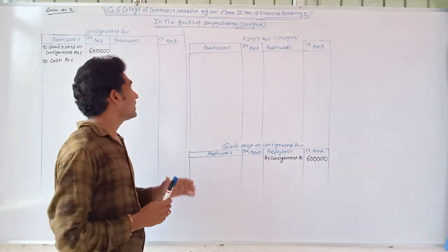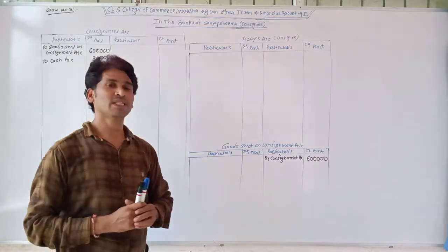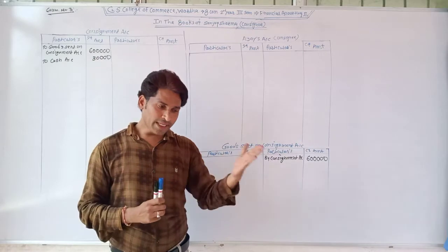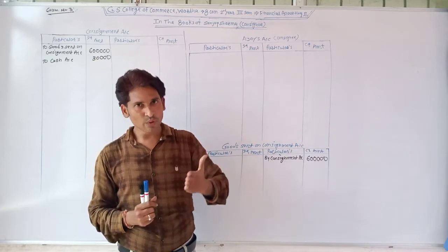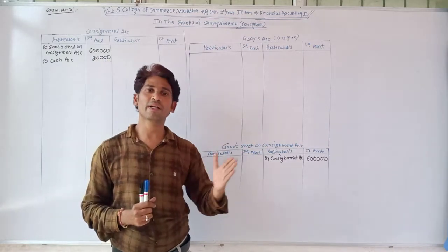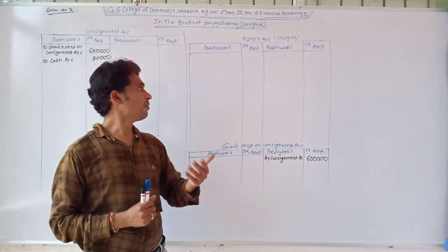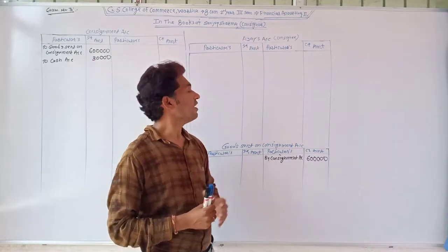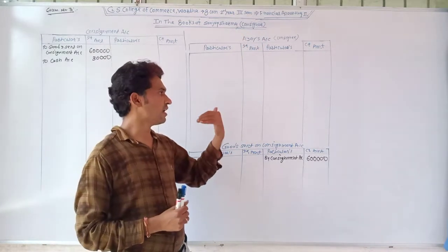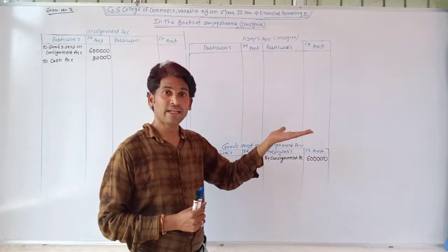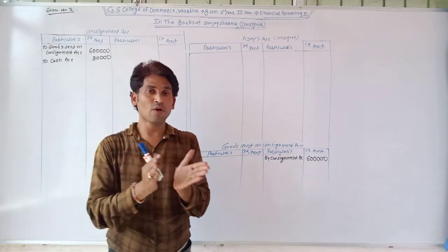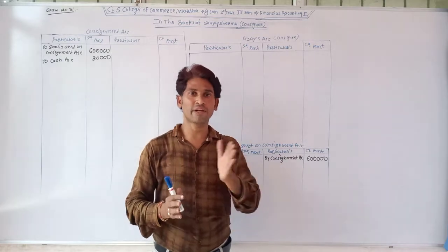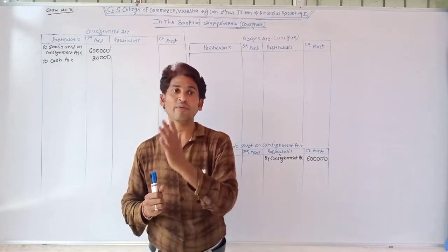The journal entry passed by Sanjay Sharma for this transaction is that he got the cash. Cash is received by Sanjay Sharma, so the cash account is debited, and this amount is given by Ajay. In this transaction Ajay is the giver, and as per the rule of personal accounts, debit the receiver and credit the giver.